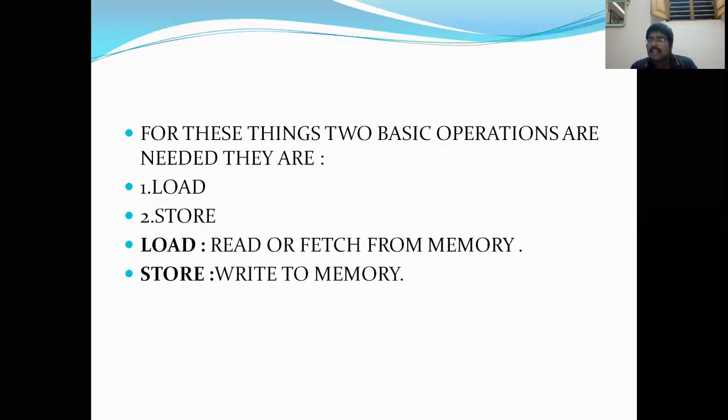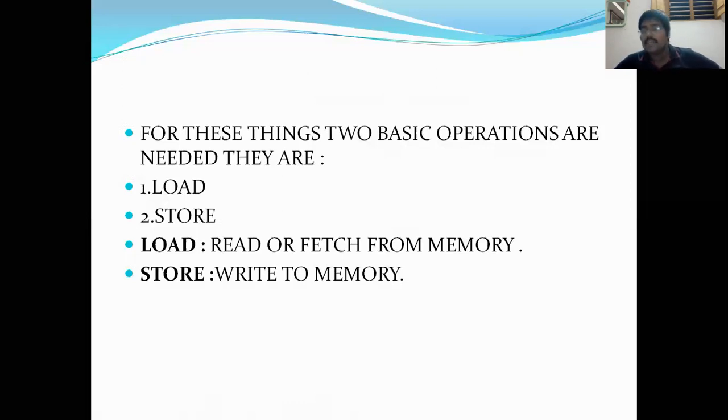Loading means taking something from the memory. See, a house is a memory unit, isn't it? Because in a house we will store. You may store money in the almirah, you will store your items, your laptops, your books, whatever it may be. So home is nothing but a memory unit where you store everything.